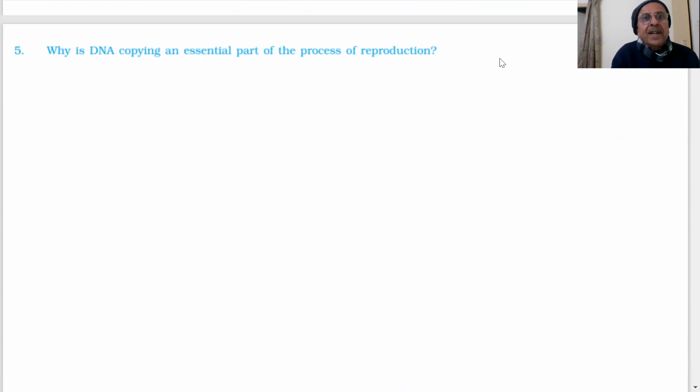Next question: why is DNA copying an essential part of the process of reproduction? This is an important question for the paper, asked many times. What is the reason for that? When DNA is copied, new variations take place that are essential for a particular species to live in a new type of environment.